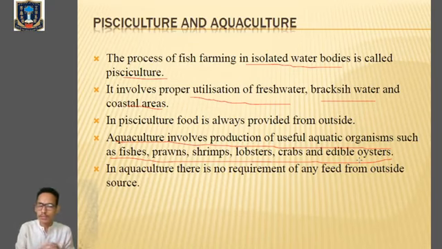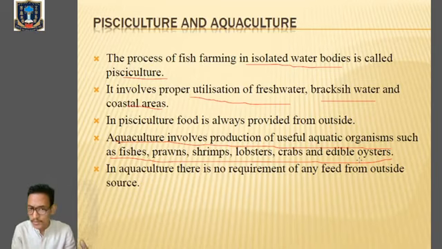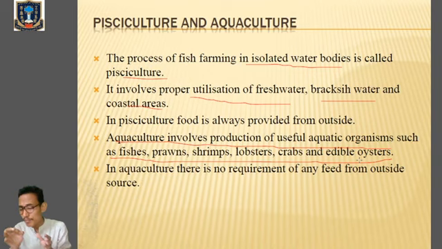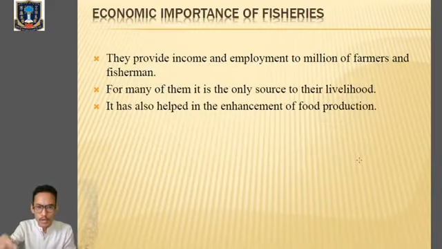And in case of pisciculture, a large number of economically important items can be obtained because we are rearing a large number of aquatic organisms. But in aquaculture, we are just obtaining the food products. Clear? Because we are simply rearing the fish and the products which we are getting from them. Okay, so go through table number 9.5, the difference between pisciculture and aquaculture.